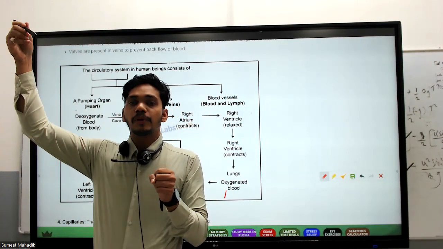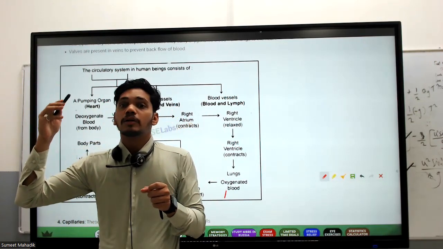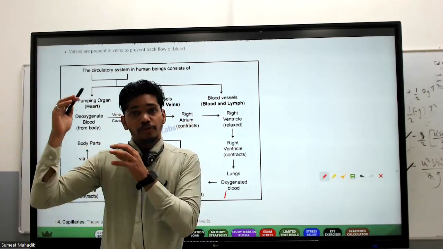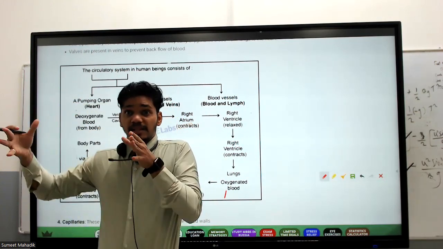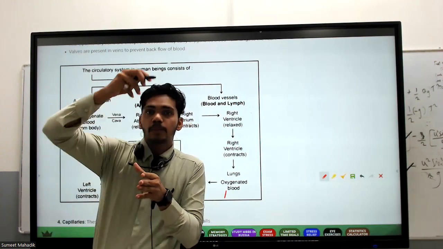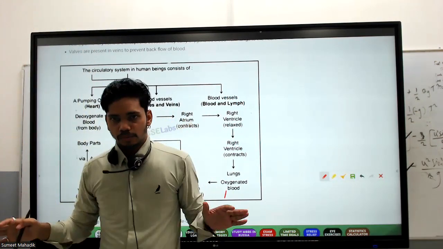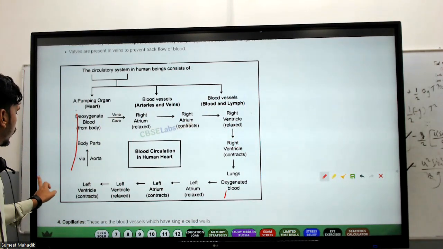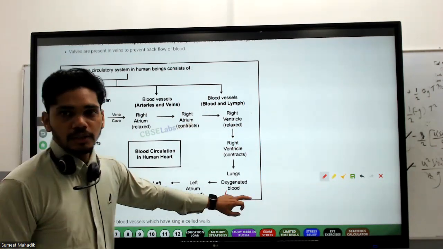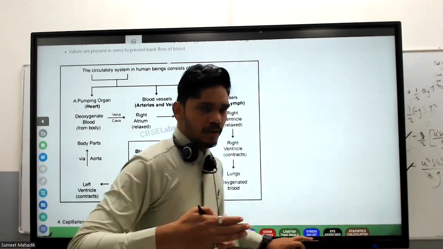Pulmonary veins pour the blood into the left atrium. From the left atrium, it pours down into the ventricles, and when the left ventricle squeezes, via the aorta, it goes out to various parts. Very good. So that is the blood circulation we wanted to talk about. Have you understood this part? Okay, very good.